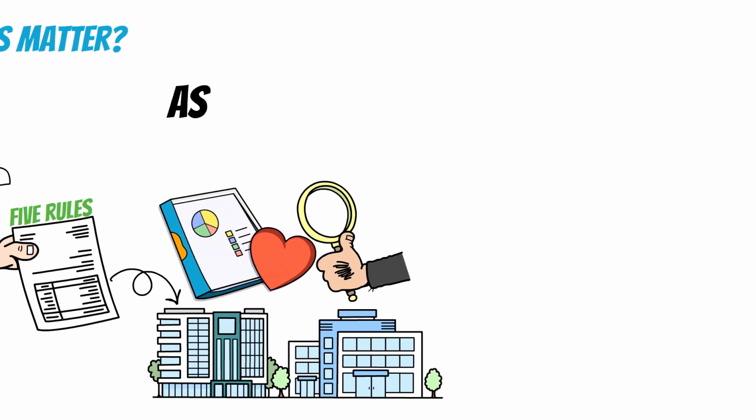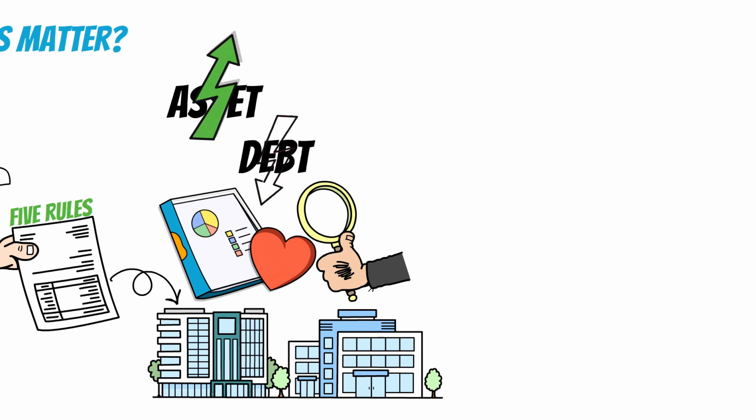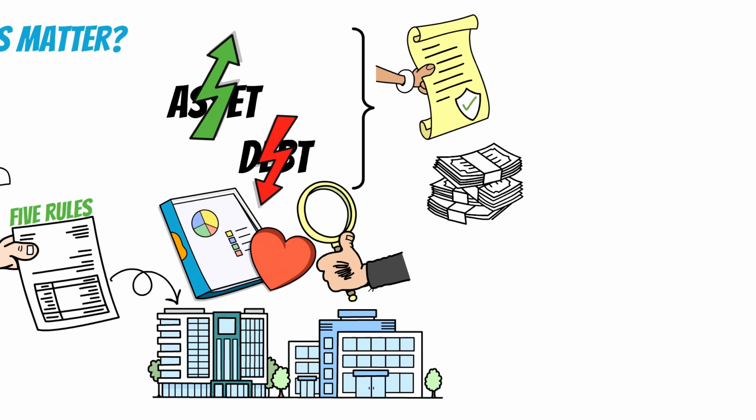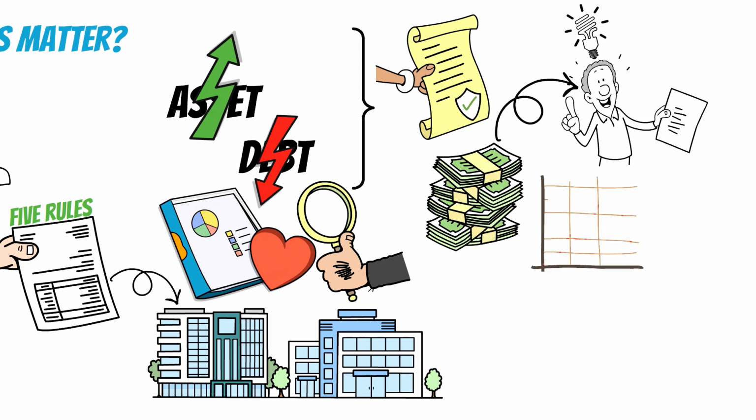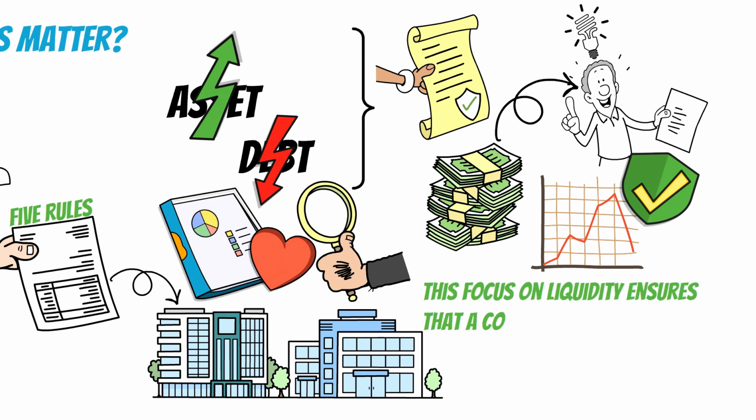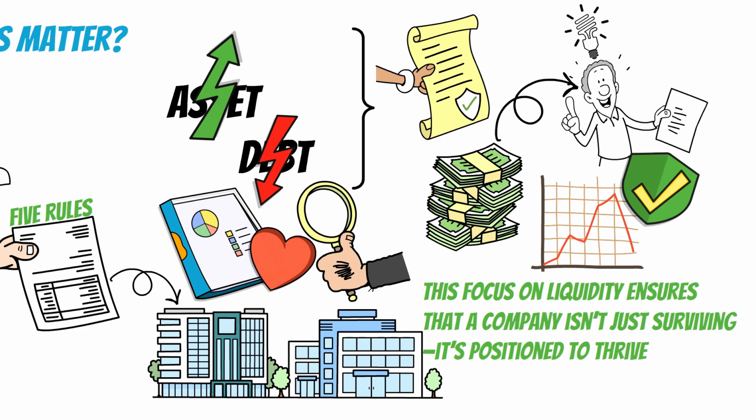At the heart of Buffett's strategy is the idea of prioritizing liquidity. Companies with more cash than debt have the flexibility to handle tough times without relying on creditors. Think of it as having a safety net. These businesses can pay their bills, invest in opportunities, and weather economic storms without being weighed down by interest payments. This focus on liquidity ensures that a company isn't just surviving, it's positioned to thrive, even during downturns.